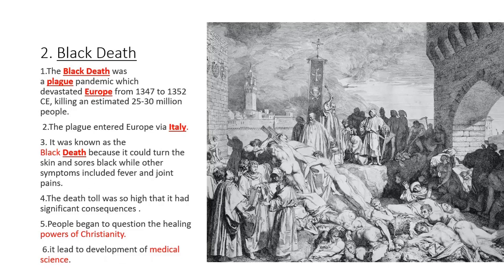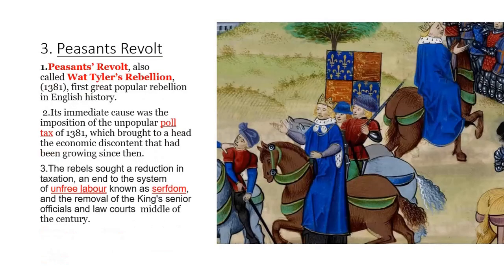Now discussing our third event, that's the Peasants' Revolt. Now, students, the Peasants' Revolt is also called Wat Tyler's Revolt, and this was a great popular rebellion in English history. Now, we have already read about the Black Death, and the Black Death took a huge toll of life.